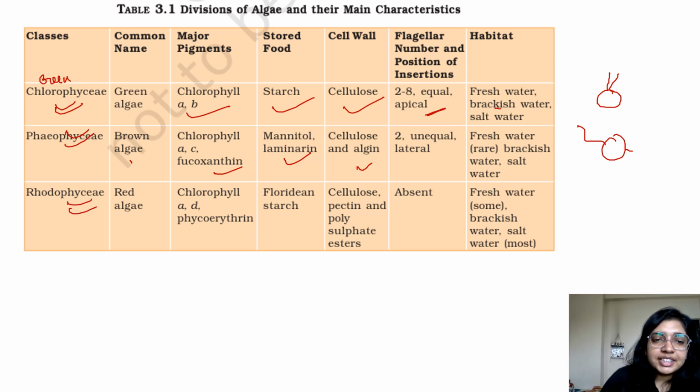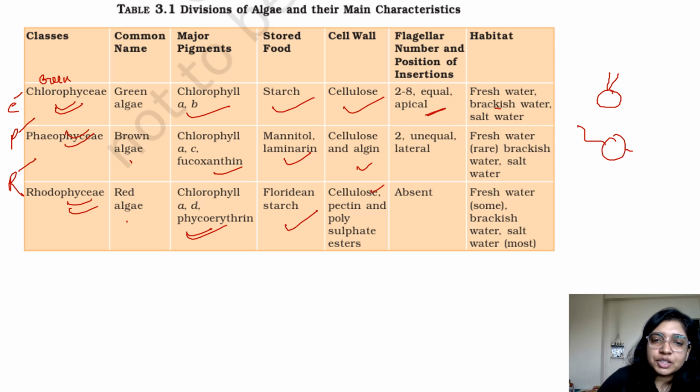Then comes Rhodophyceae, which is red algae. The pigments are chlorophyll A, D, and phycoerythrin. So just remember the sequence, right? First comes CPR: chlorophyll A and B, chlorophyll A and C, chlorophyll A and D. In Rhodophyceae, the food is stored in the form of Floridian starch.